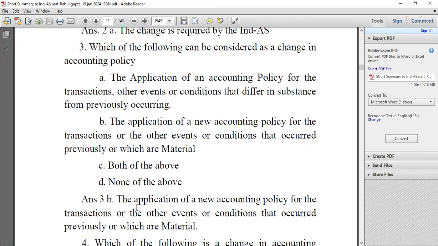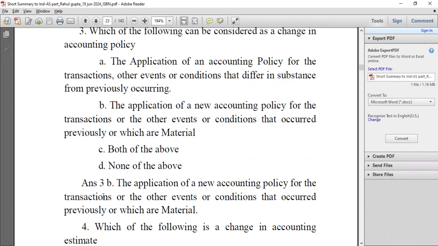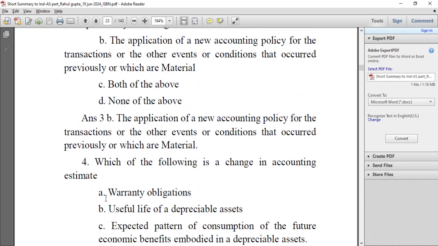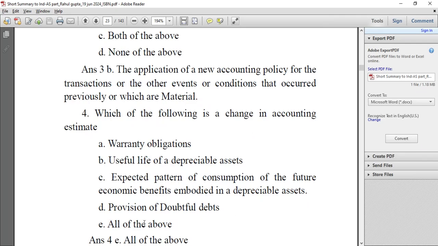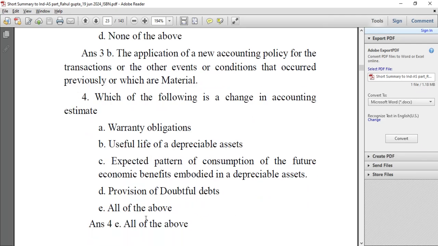The answer is B: the application of new accounting policy for transactions or other events or conditions that occurred previously or which are material. Which of the following is a change in accounting estimate? Warranty obligations, useful life of a depreciable asset, expected pattern of consumption of future economic benefits embodied in depreciable assets, provision for doubtful debts, all of the above. The answer is all of the above.